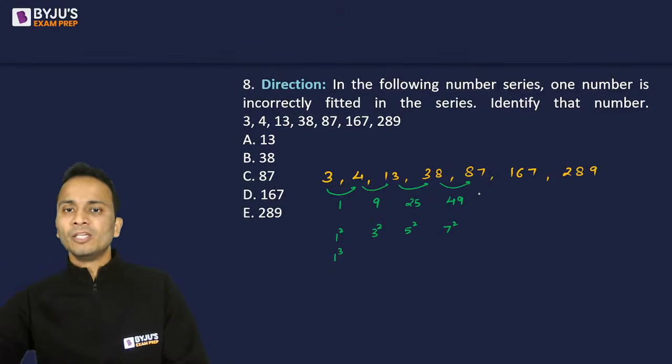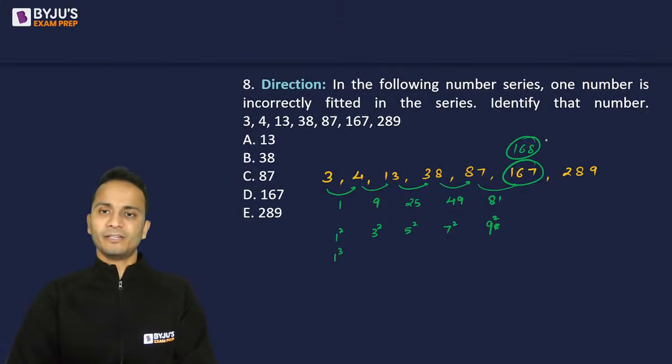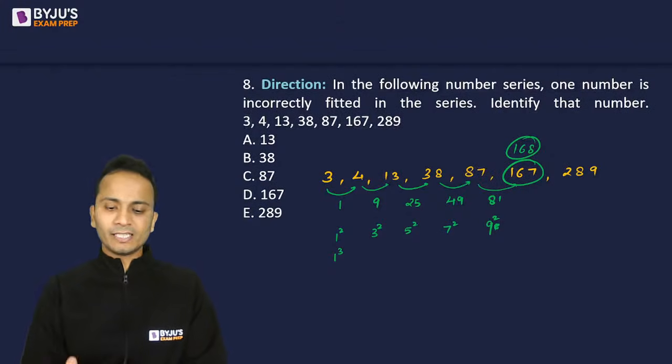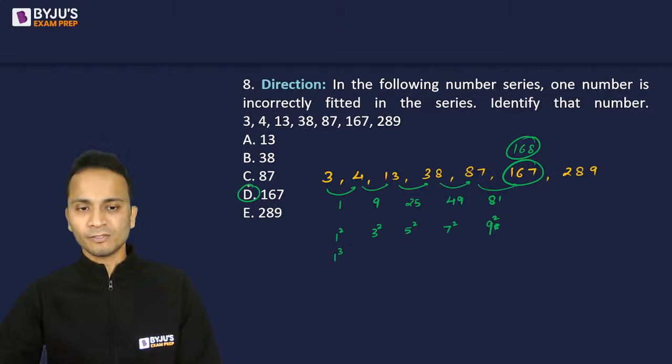ठीक है? So next difference should be 11 square. Sorry, next difference should be 9 square. ठीक है? 9 square, that means 81. So 87 plus 81, that is 168. So instead of 167, there should be 168 here. So I can say that 167 is the wrong number in this series.